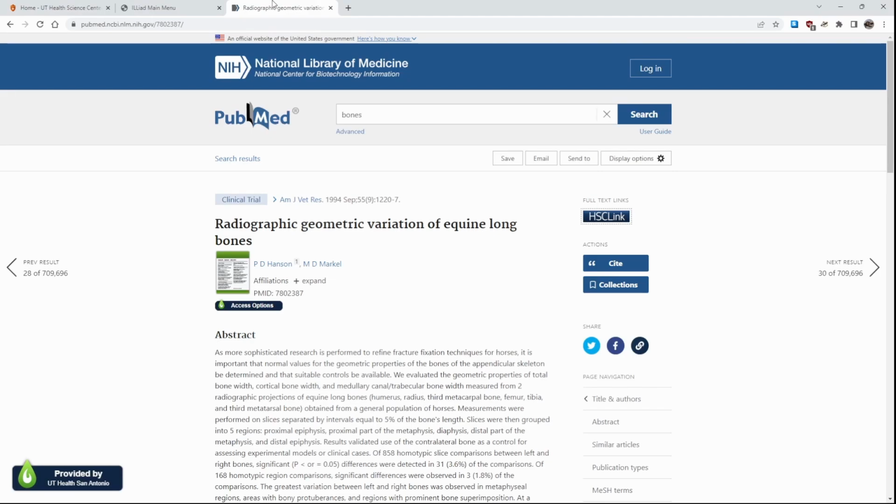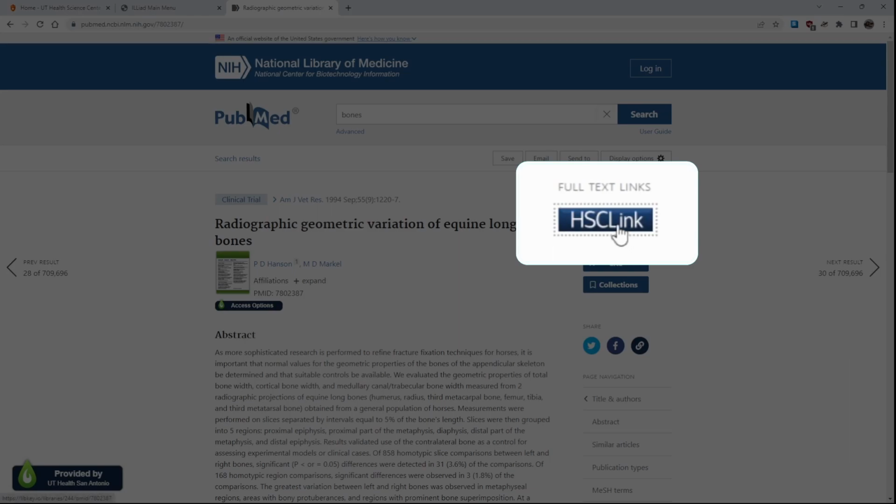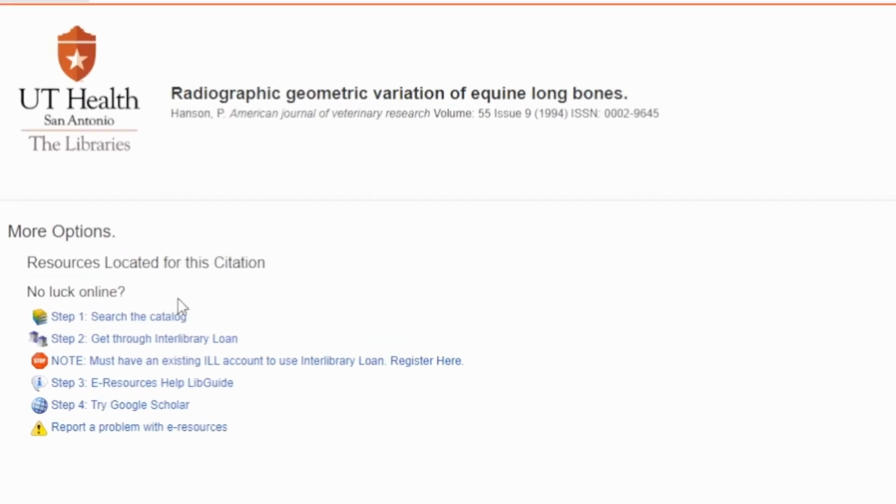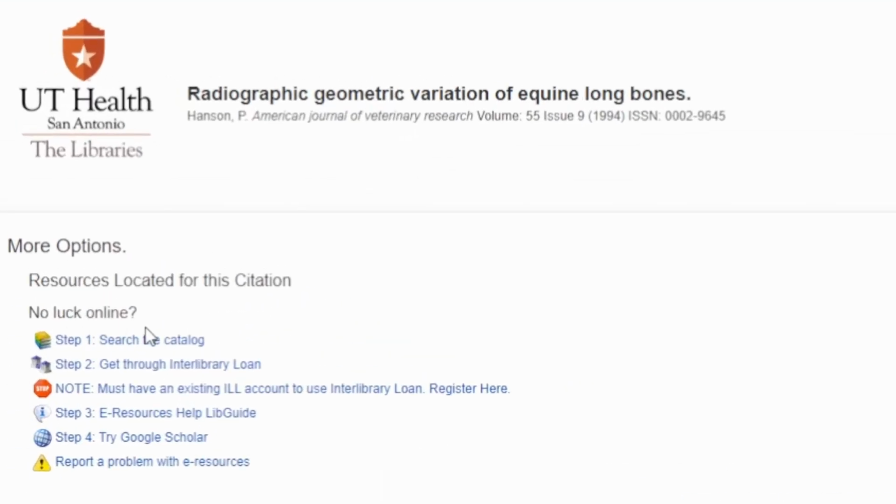Say, for example, that you're in PubMed and you see an article that you're interested in. You can click this blue HSC link button and it will tell you if we have full text or not. If you click this link and we do have access to it, it will take you straight to the full text. However, sometimes when you click this link, it will load and you'll get a page like this, which says no luck online. This will tell you that the library does not have access electronically to this specific article.